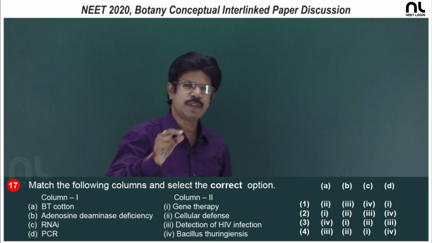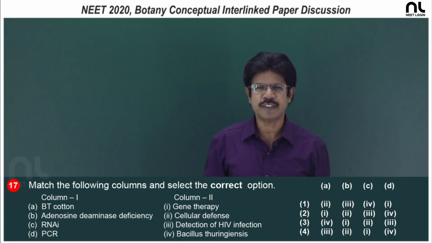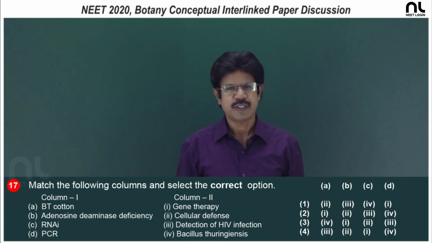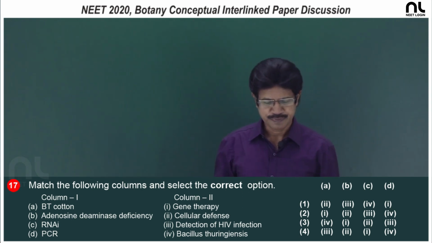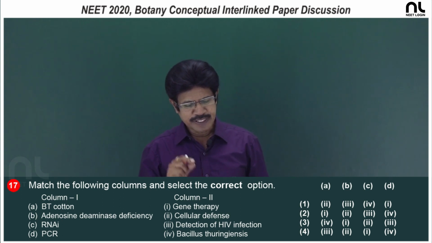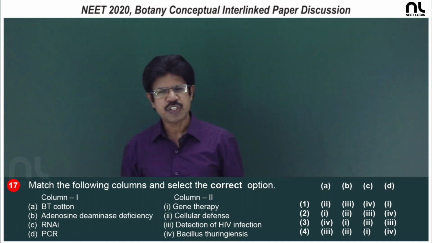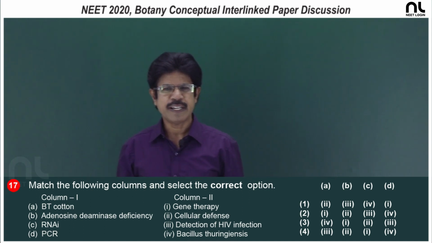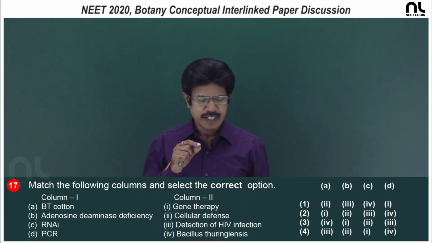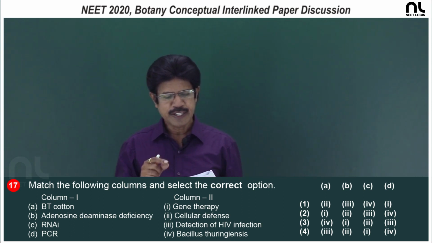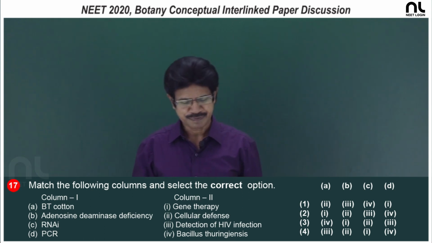The gene responsible for the production of the toxin is isolated and cloned into plants like cotton, tomato as well as rice. So, those transgenic plants can resist what? Insect pests. B. Adenosine deaminase deficiency, that is a defective gene. The defective gene is corrected by a proper gene replacement during the embryonic stage, and the deficiency of this adenosine deaminase has a tremendous impact on the immune system.